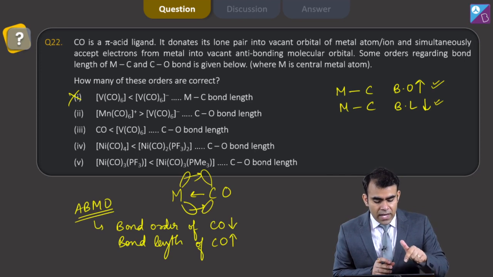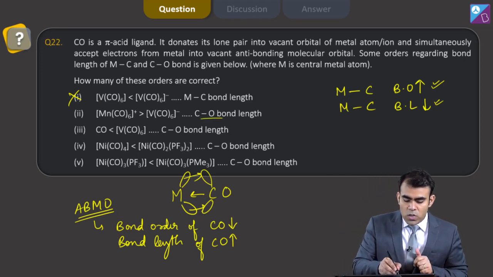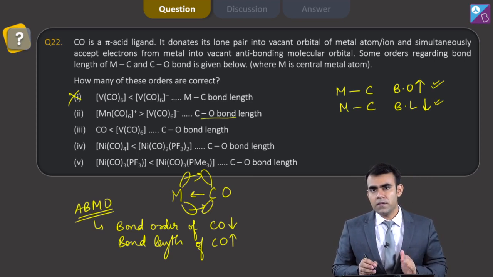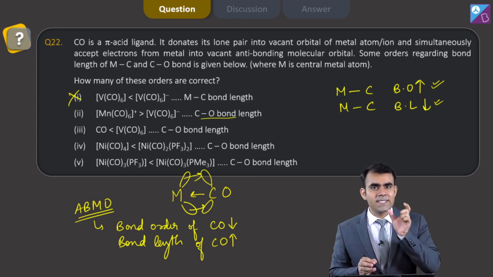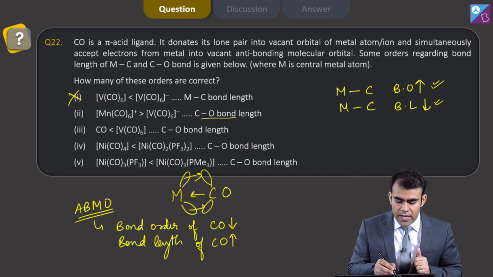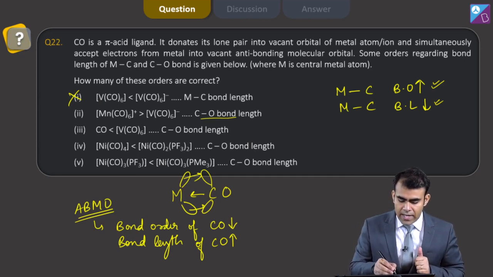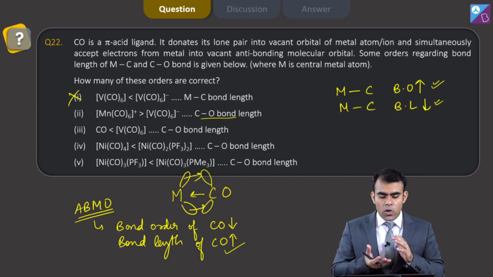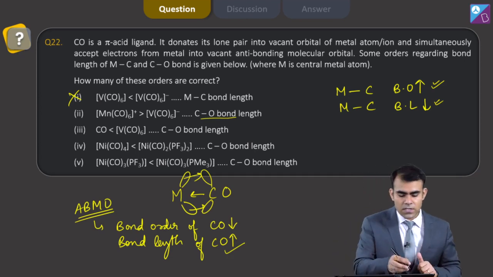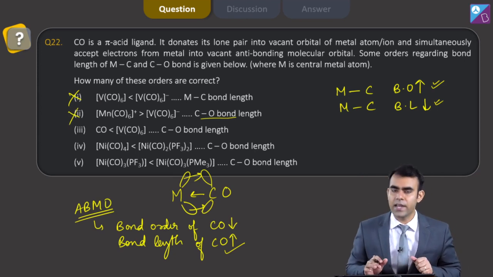Because of that, now we have to compare the CO bond length. Because of the donation by V(CO)6 minus, the CO bond order decreases much, and as CO bond order decreases much, the CO bond length increases, but here the sign is just reversed. So again this is also incorrect.